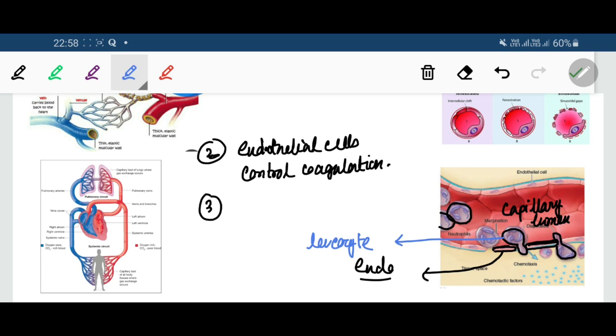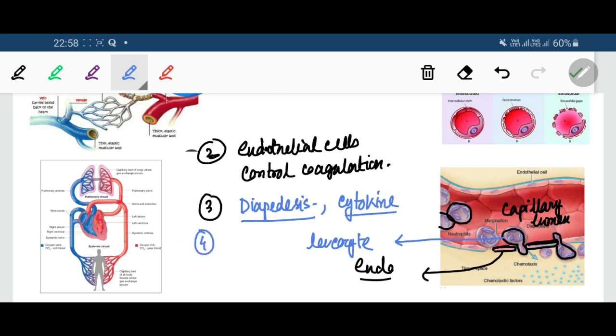And this type of motion where the leukocyte passes through the gaps between the endothelial cells is called diapedesis. Diapedesis, or the passage of the leukocyte through the endothelial cells, occurs under the influence of cytokine.